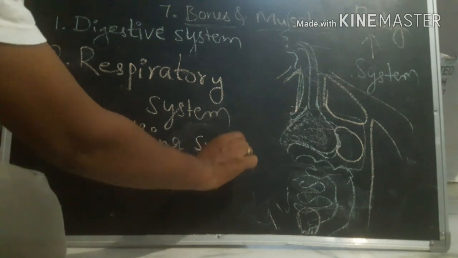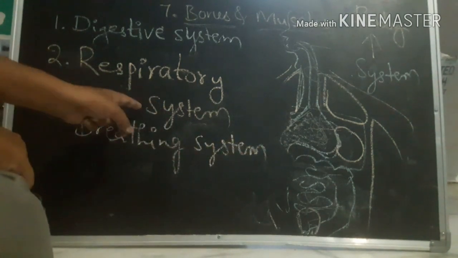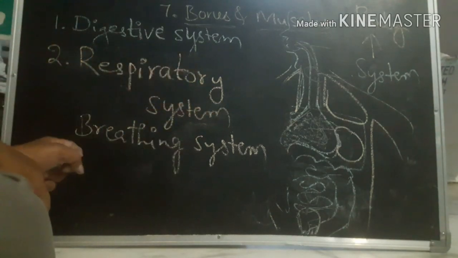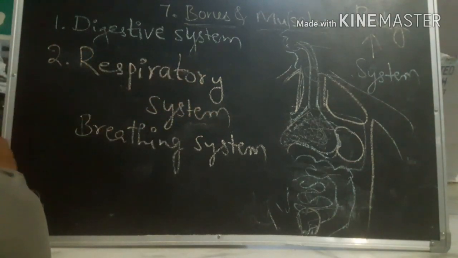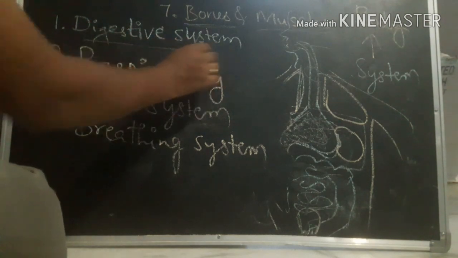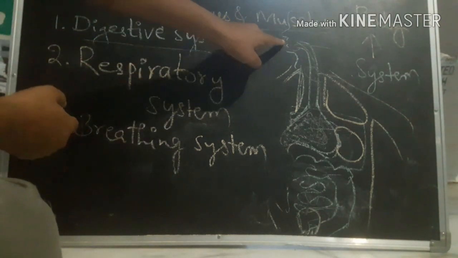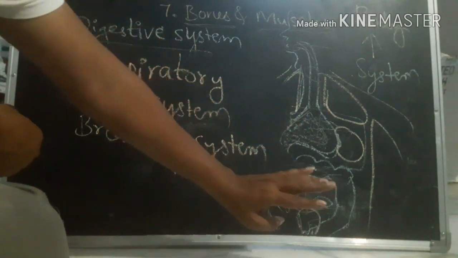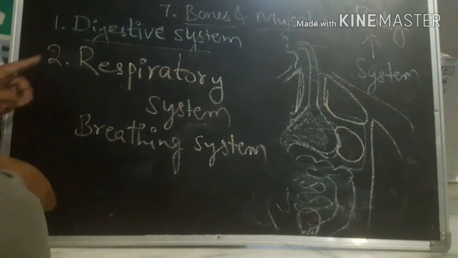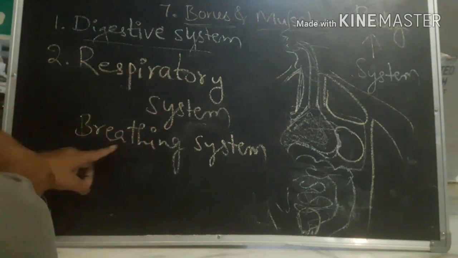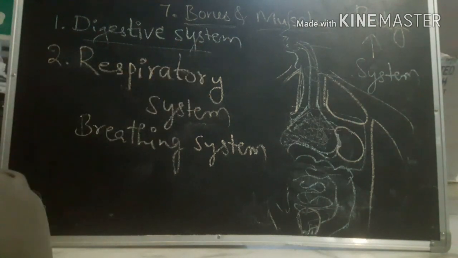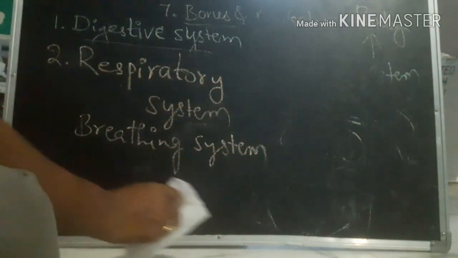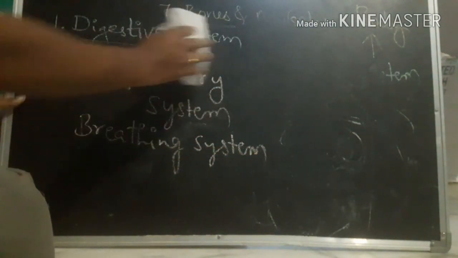When we call it a system, it means it contains many organs. So here in the digestive system we already know that there is a mouth, esophagus, stomach, large intestine, small intestine, anus, rectum, etc. Like that, in the respiratory system also there are some organs. And those organs include,